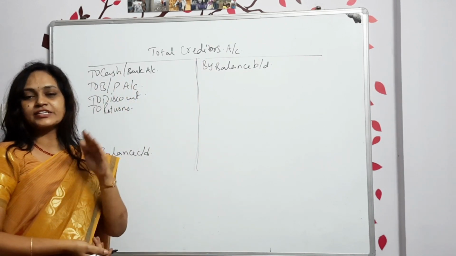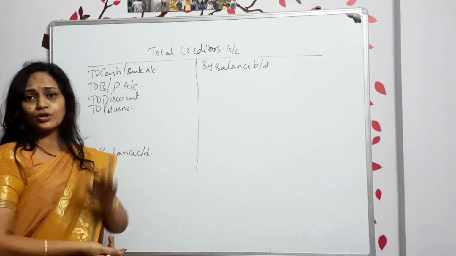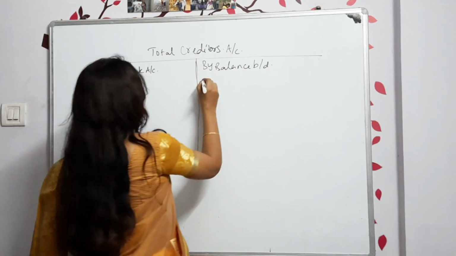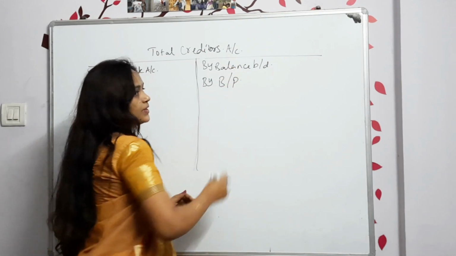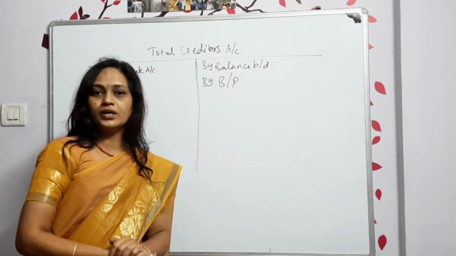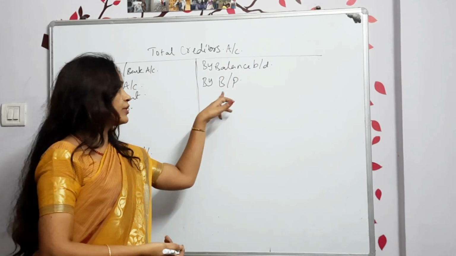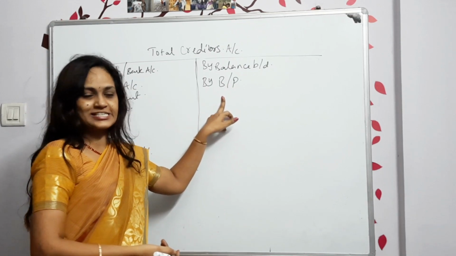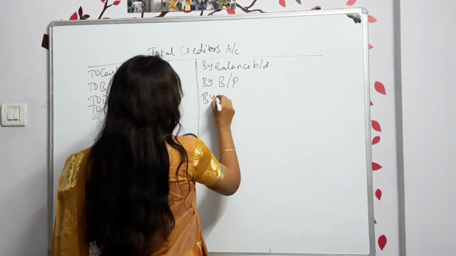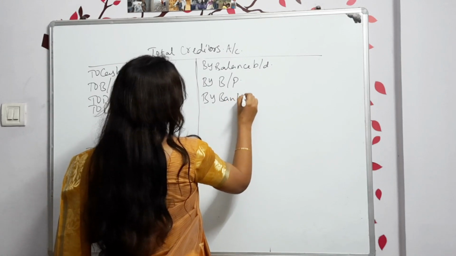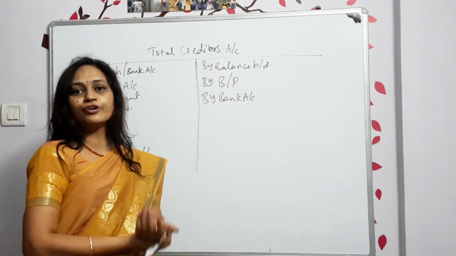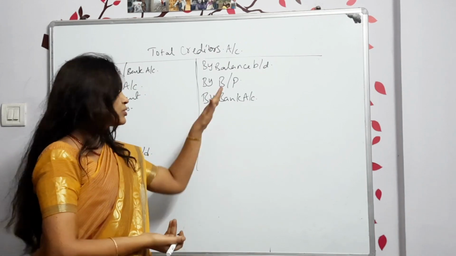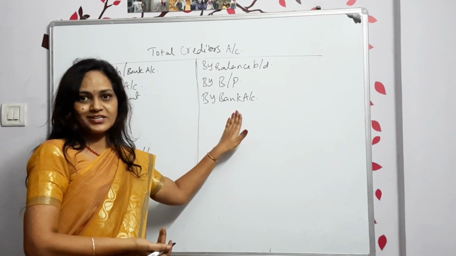Credit side transactions, we start with first balance brought down. Yeah, that is there, done. If any bills we have not made the payment on time, dishonored, any bills were dishonored, that we will be showing on the credit side. Again, if any checks were bounced, the checks which we have given, those checks were bounced or dishonored, you didn't make the payment on time, so that is again we are showing on the credit side.